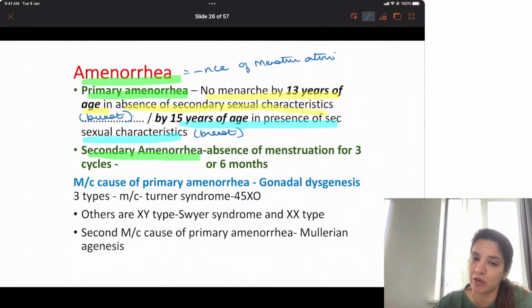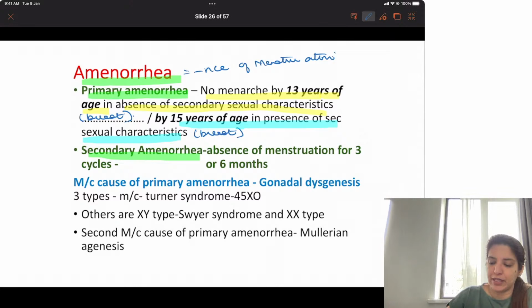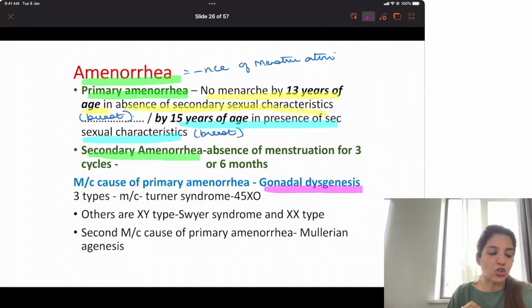is primary amenorrhea, right? Now, most common cause of primary amenorrhea is gonadal dysgenesis. That is the best answer to mark. Most common cause of primary amenorrhea is gonadal dysgenesis. Gonadal dysgenesis is of 3 types.